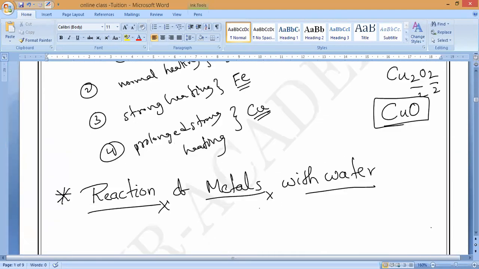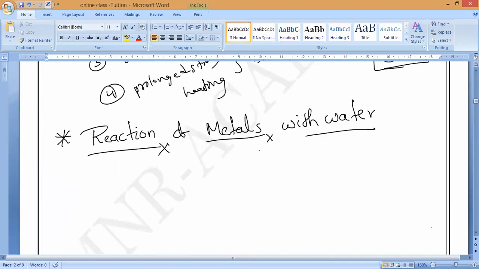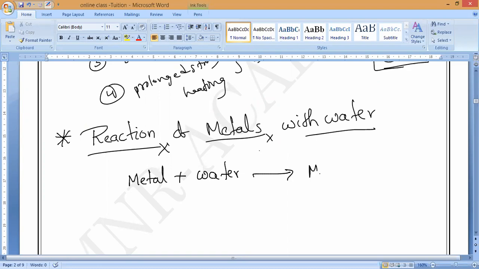Now we are studying reaction of metals with water. All of you remember, any metal will react with water. General equation: it will form metal hydroxide plus a common gas called hydrogen.